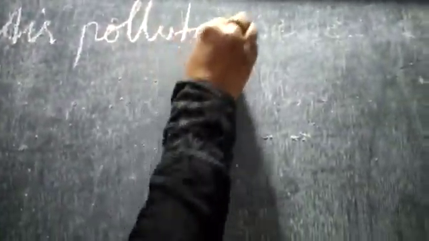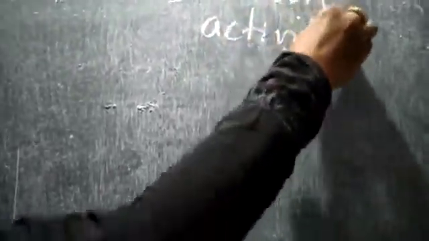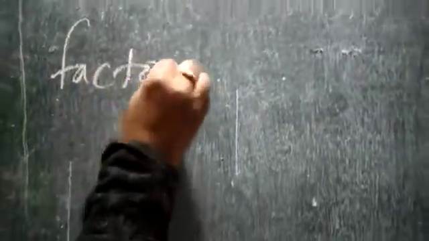Air pollutants may be due to human activities. Now what is that? How does it happen? For example, imagine there is a factory here, and certain gases are emitted by the factory, right?